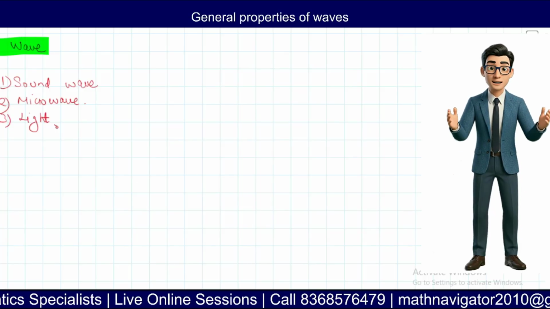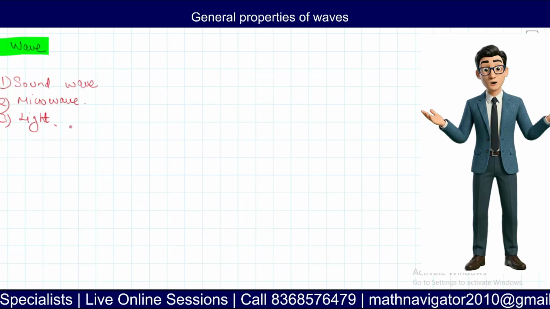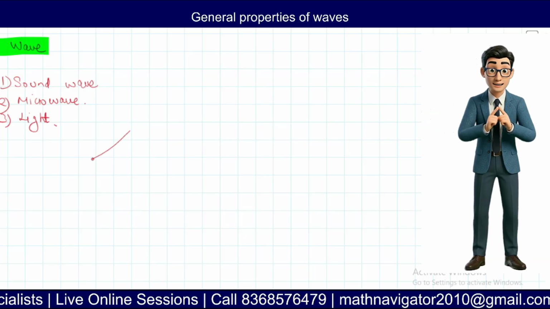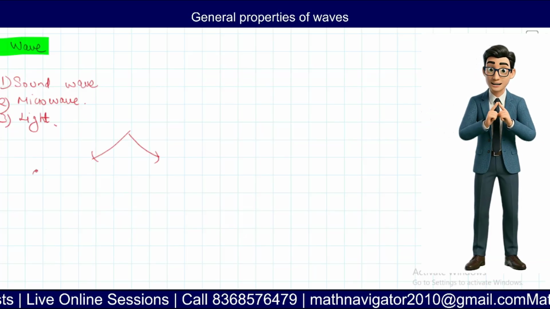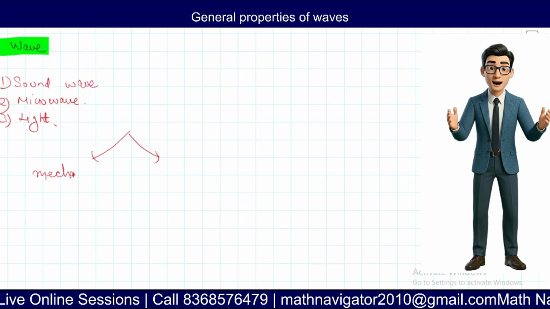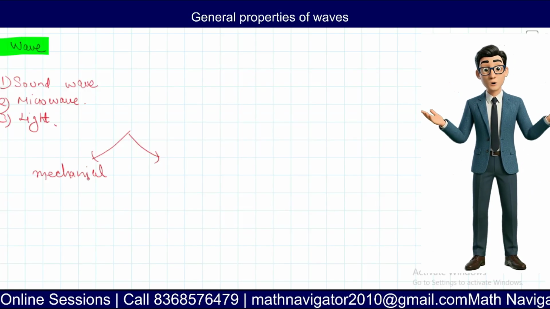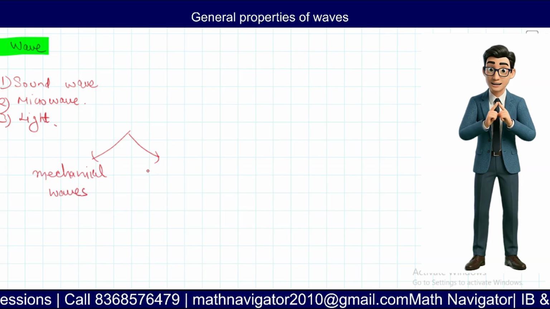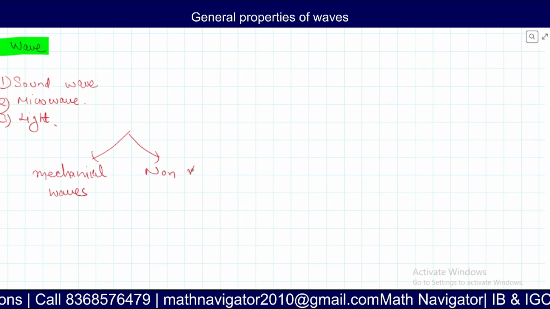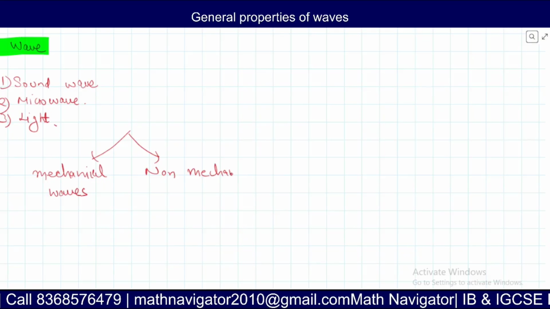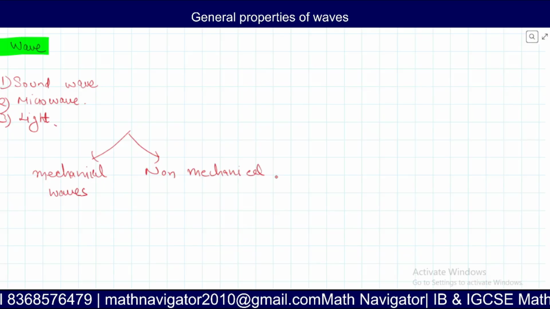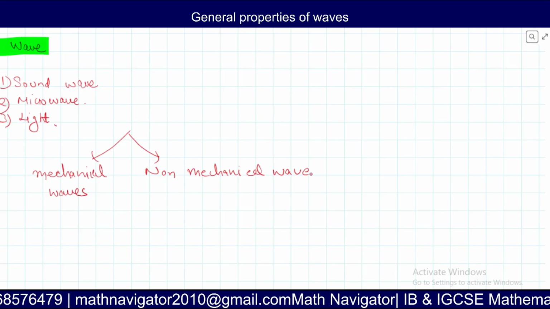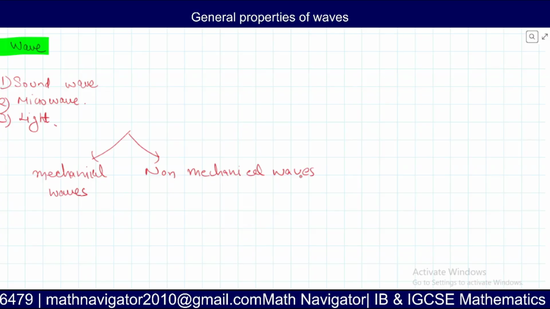So basically, we can categorize waves into two: mechanical waves and non-mechanical. What is the difference between mechanical waves and non-mechanical?